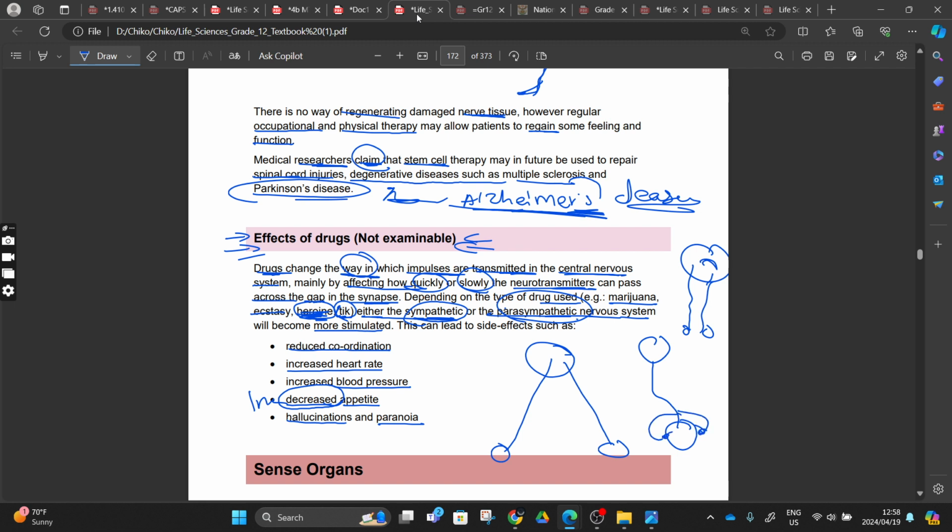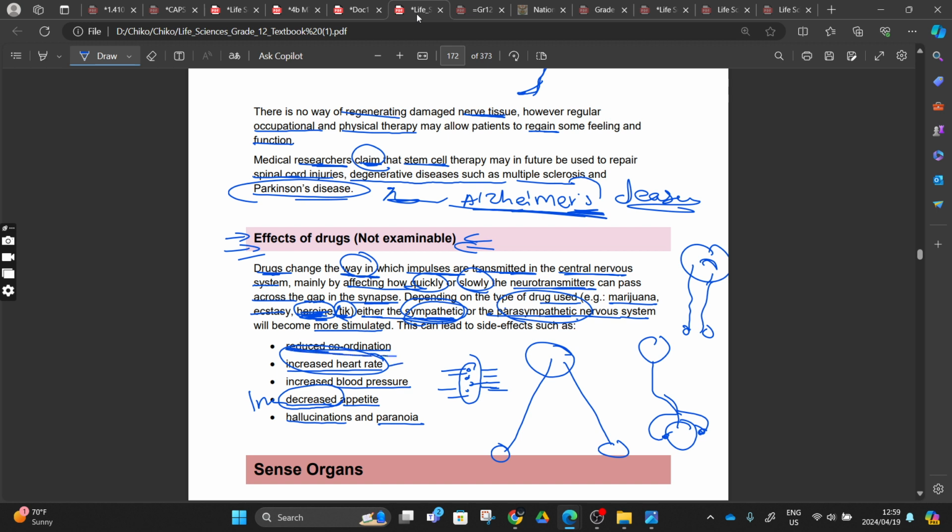So if you are affected sympathetically, your heart rate is going to be increased. So if this weed or marijuana or tik is affecting you sympathetically, they are increasing the stimuli, right? They are increasing the way the synapses produce neurotransmitters to another synapse, or how these are being taken up. So increasing sympathetically, they're going to increase your heart rate.